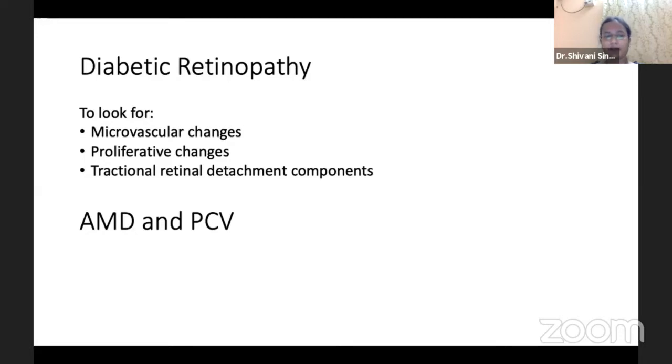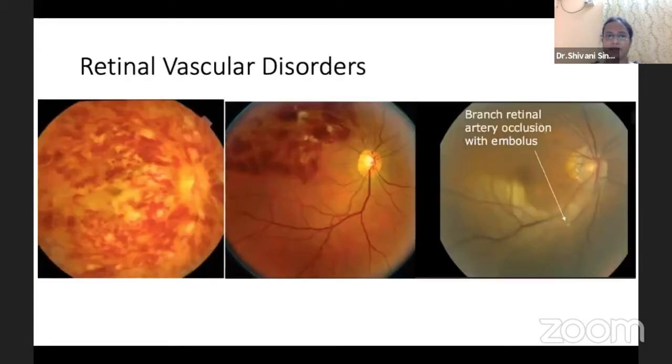Likewise, choroidal neovascularization needs to be screened for AMD and PCV, along with we have to look for drusens in these patients. In retinal vascular disorders, the common being the retinal vein occlusions, the CRVO, along with the disc, we need to look for disc edema and the peripheral dilatation and tortuosity, and specifically look for NVEs, which will help us to better manage the patient by photocoagulation.